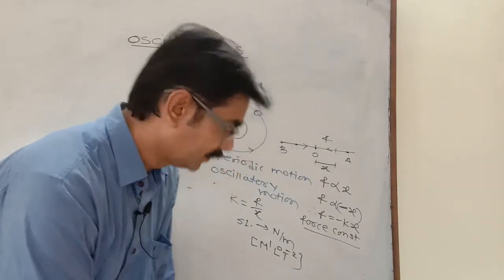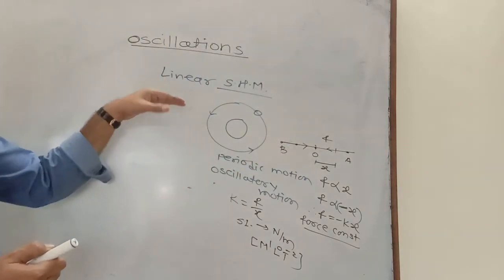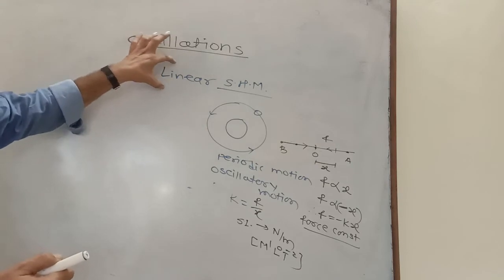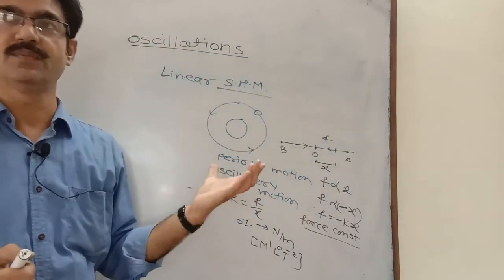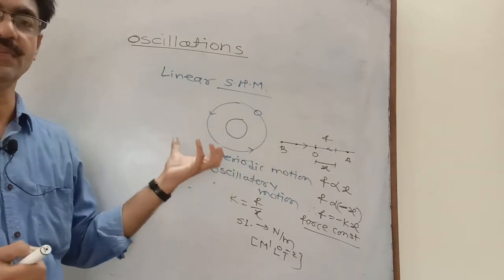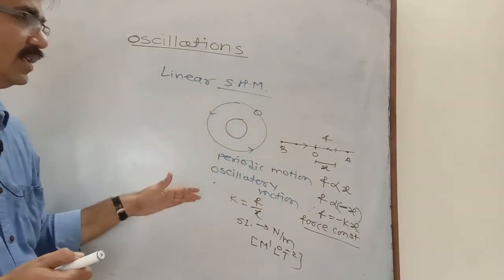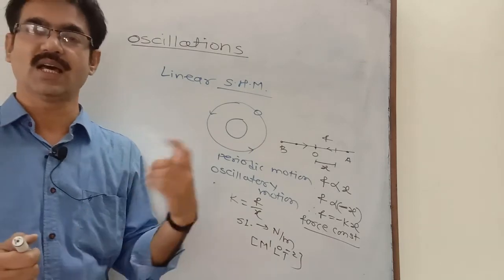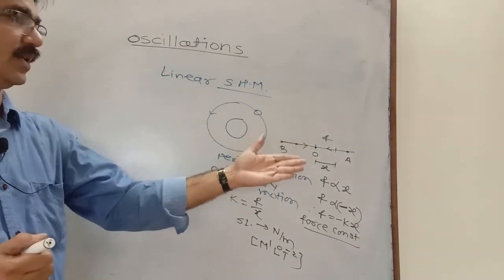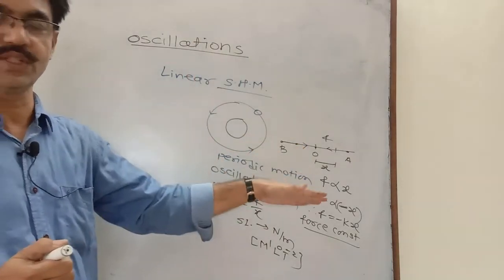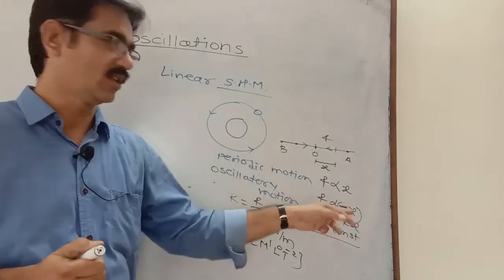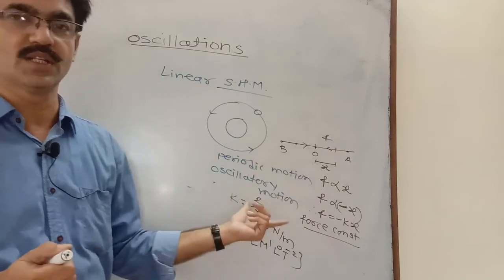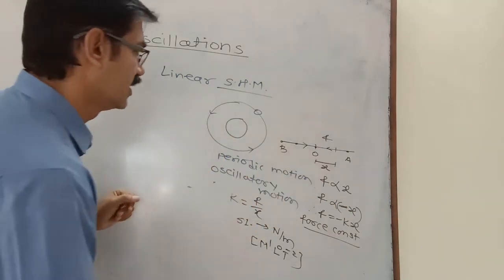Here we discuss only linear SHM, in which the restoring force is directly proportional to the displacement from the mean position and is always directed toward the mean position.